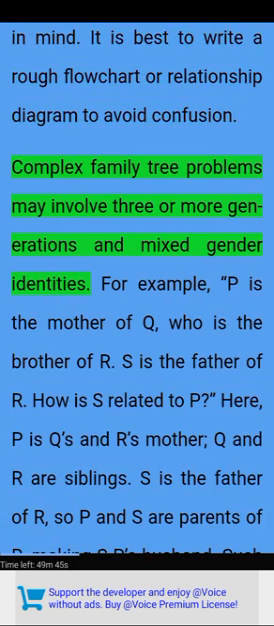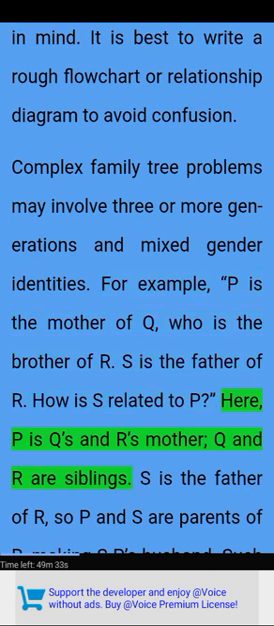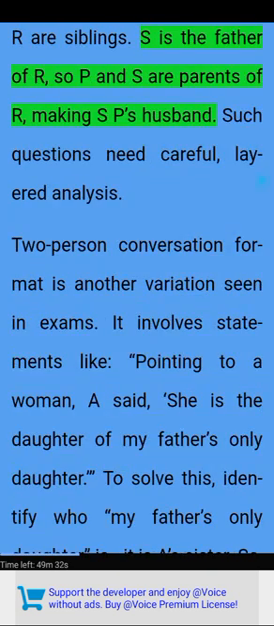Complex family tree problems may involve three or more generations and mixed gender identities. For example, P is the mother of Q, who is the brother of R. S is the father of R. How is S related to P? Here, P is Q's and R's mother, Q and R are siblings. S is the father of R, so P and S are parents of R, making S P's husband. Such questions need careful, layered analysis.